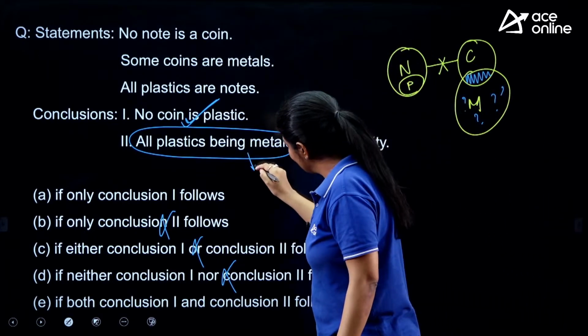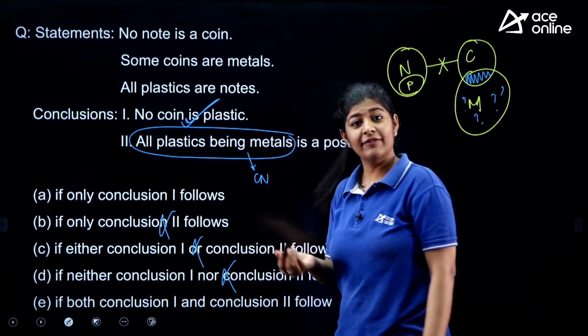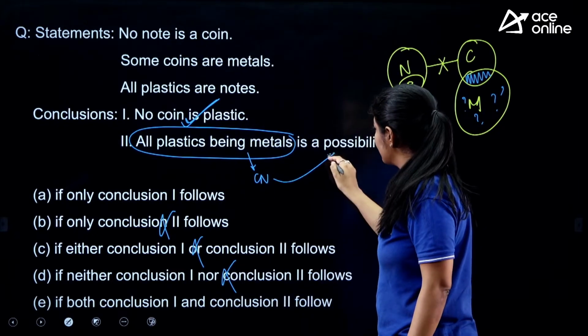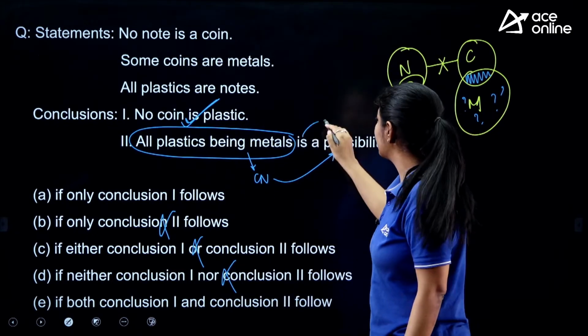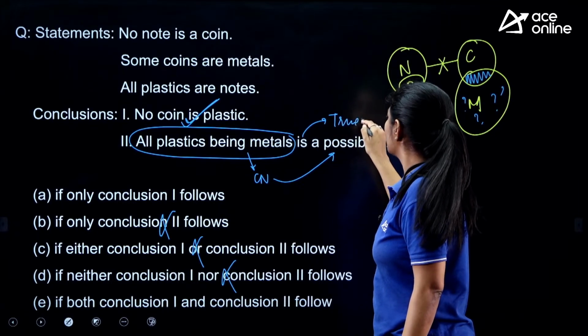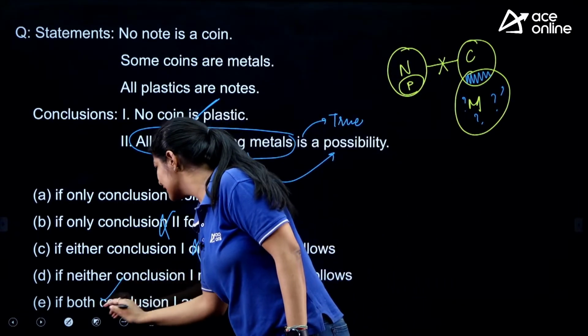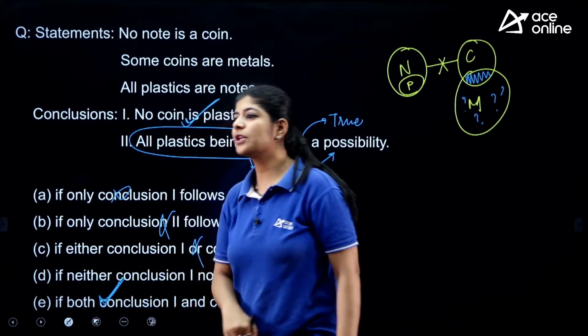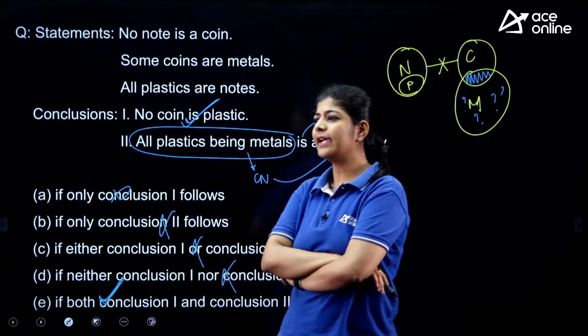So this is lying in the condition of can't say, and whenever we have can't say in a possibility, that possibility is considered as true. That means option number E is the correct one.